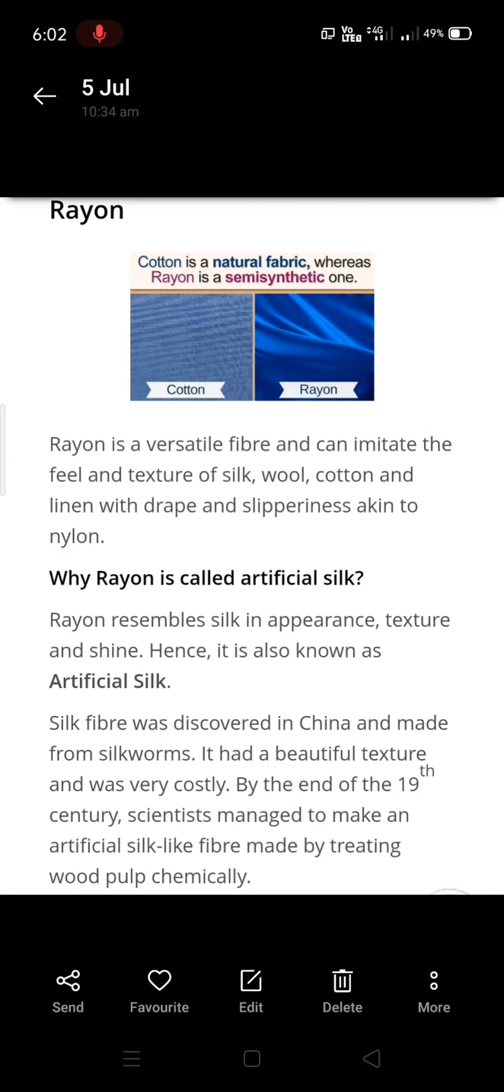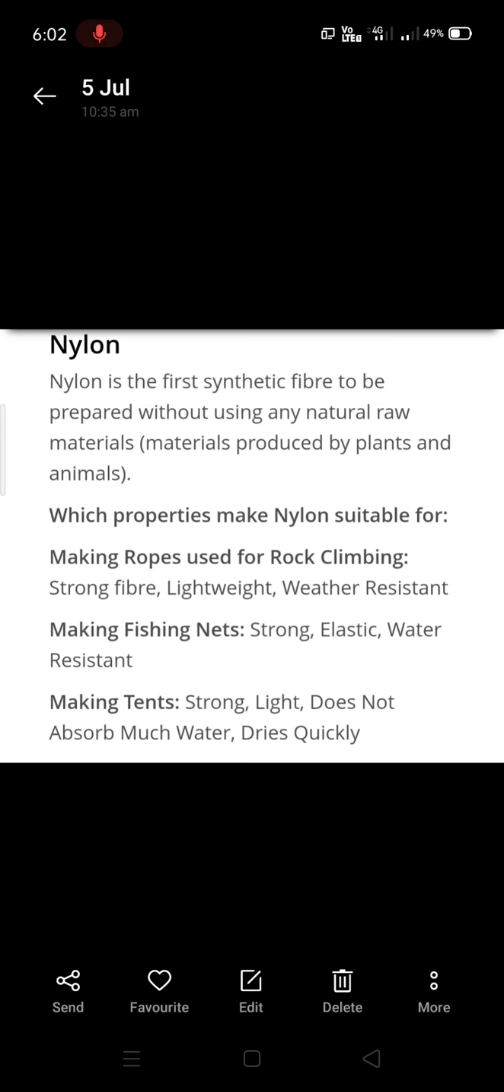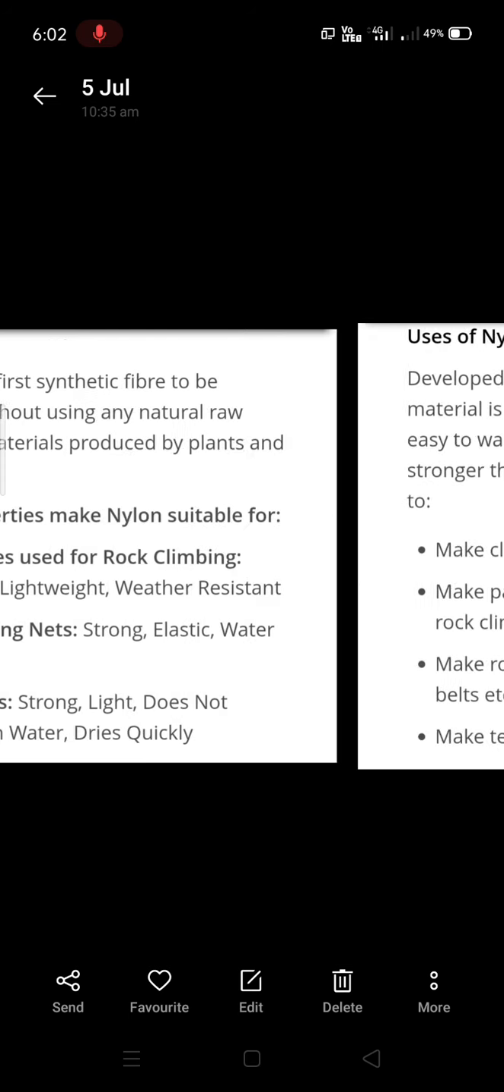Now we'll move to nylon. Nylon is the first synthetic fiber and it's mostly used for making ropes as it is so strong, light in weight, weather resistant. It's also used for making fishing nets as it is strong, elastic and water resistant. It's also used to make tents because it is strong, light, does not absorb much water and it will dry quickly. Now we'll move to uses of nylon.